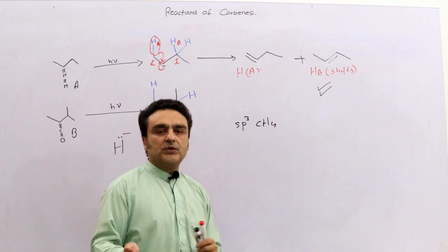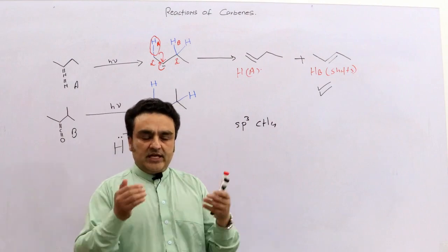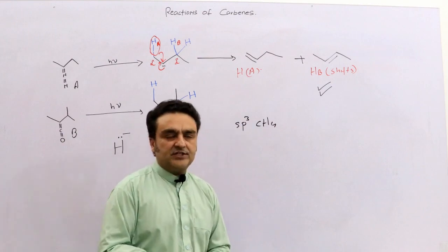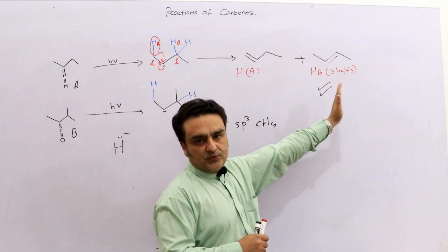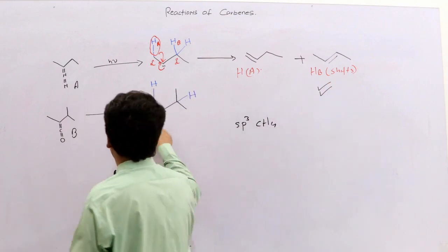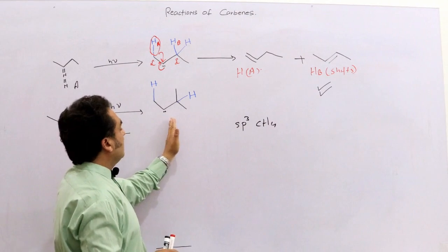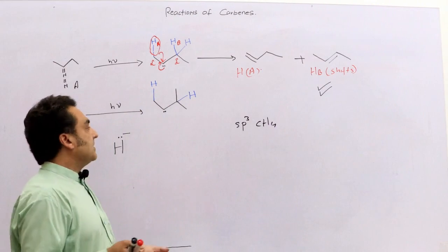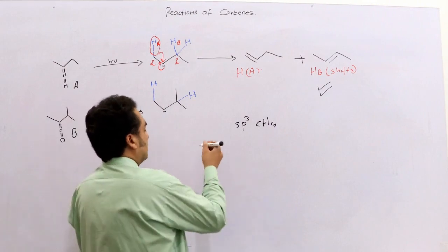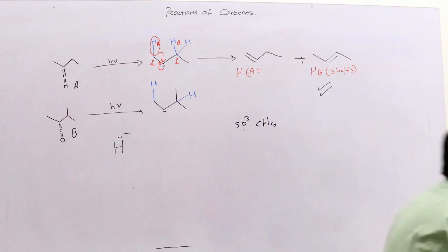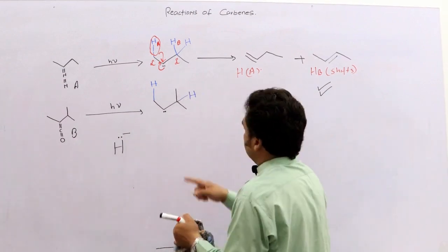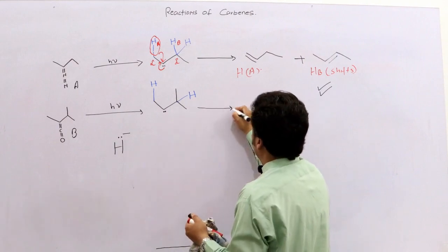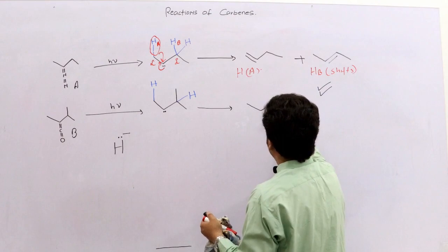But for simplicity, and it's very easy to comprehend, we can say that the most substituted alkene is produced. What about here? Again, this hydrogen can move, or this hydrogen can move. But the actual product observed experimentally was produced just because of the shifting of this hydrogen. So a double bond was produced here.